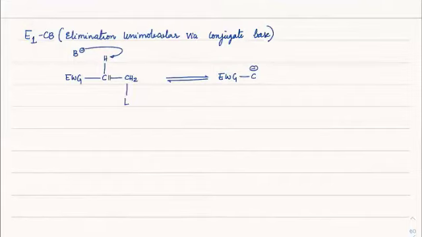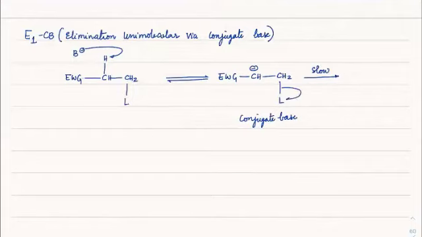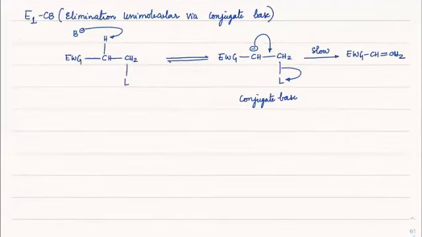So let's say there is one more H here. So we'll have CH2L formation. So what has formed is a conjugate base. So first a conjugate base is formed here. Got it? So from conjugate base, this reaction becomes even slower while removing this leaving group. And that's how the double bond formation is observed. So CH double bond CH2 will form. Okay. So this would happen when this leaving group L is a bad leaving group.